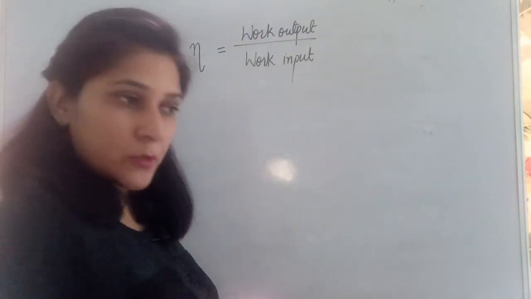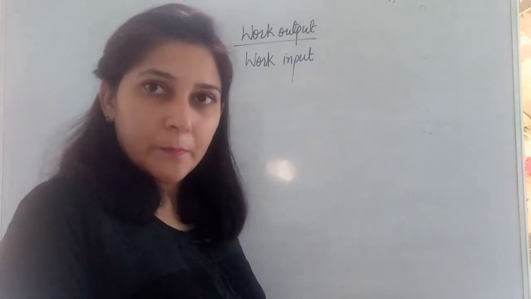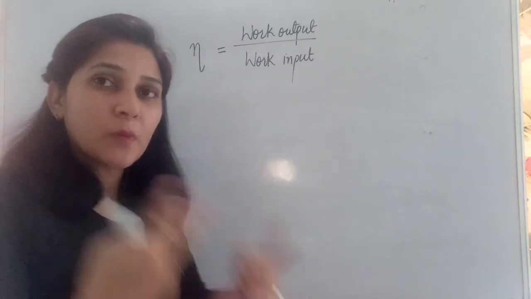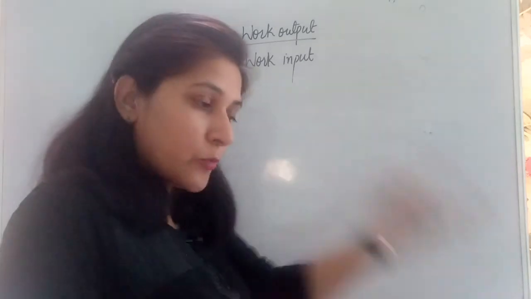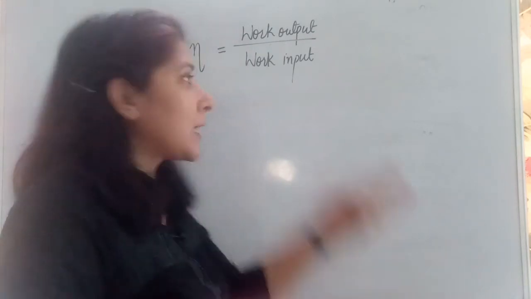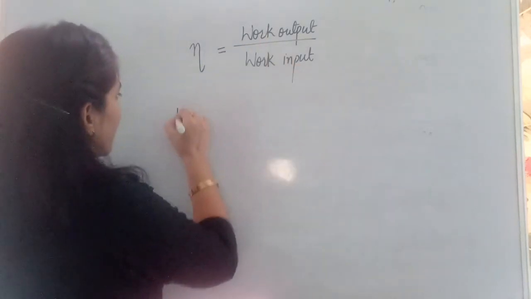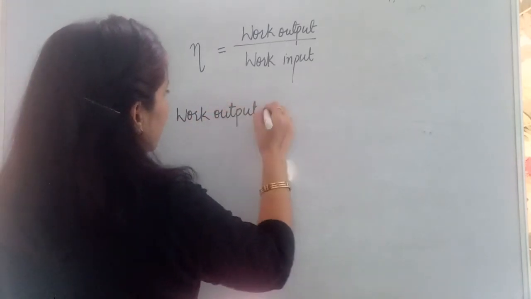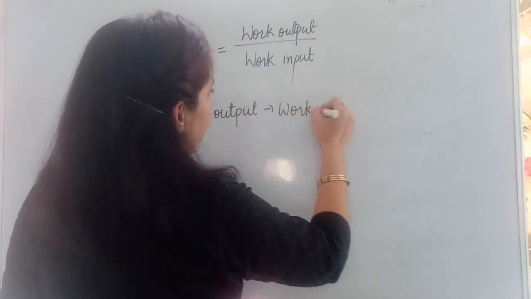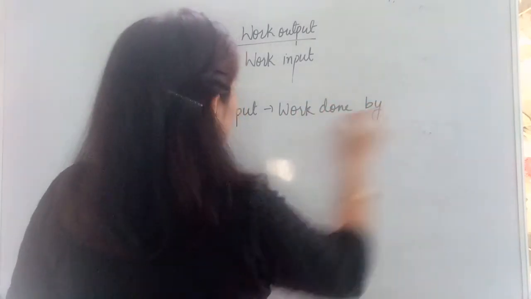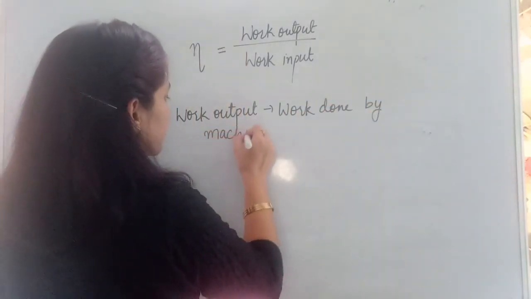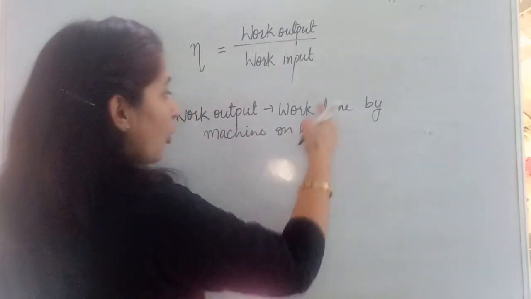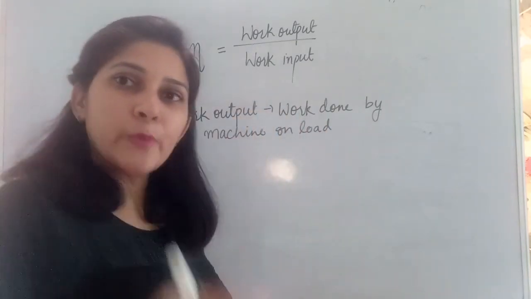What is work output? Output हमें मिला. Okay. Work input हमने कितना दिया. Here हमने means what? Machine. Okay. Machine से हमें क्या output मिला और machine के ऊपर initially कितना लगा, that is input. So this work output is work done by machine on load. Load के ऊपर machine ने कितना काम किया, that is work output.